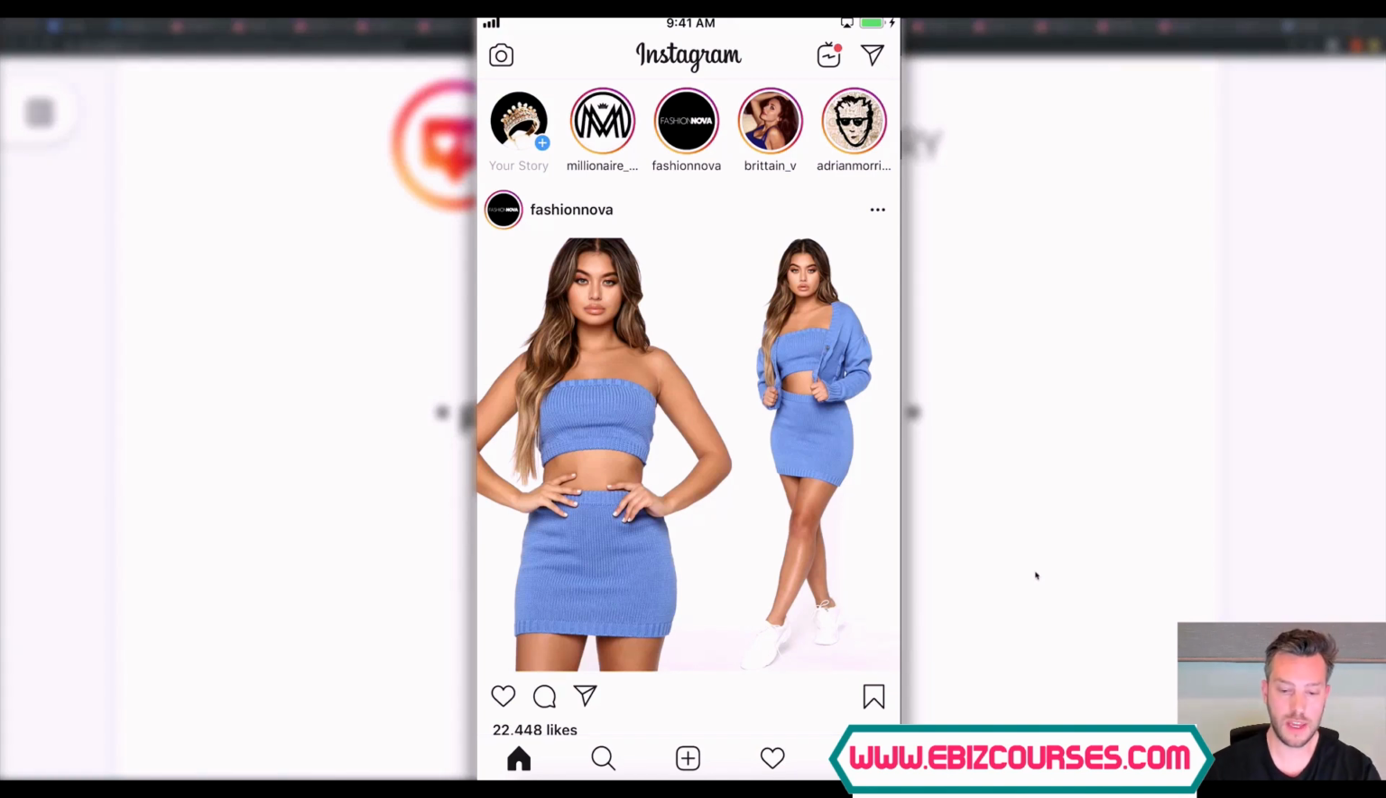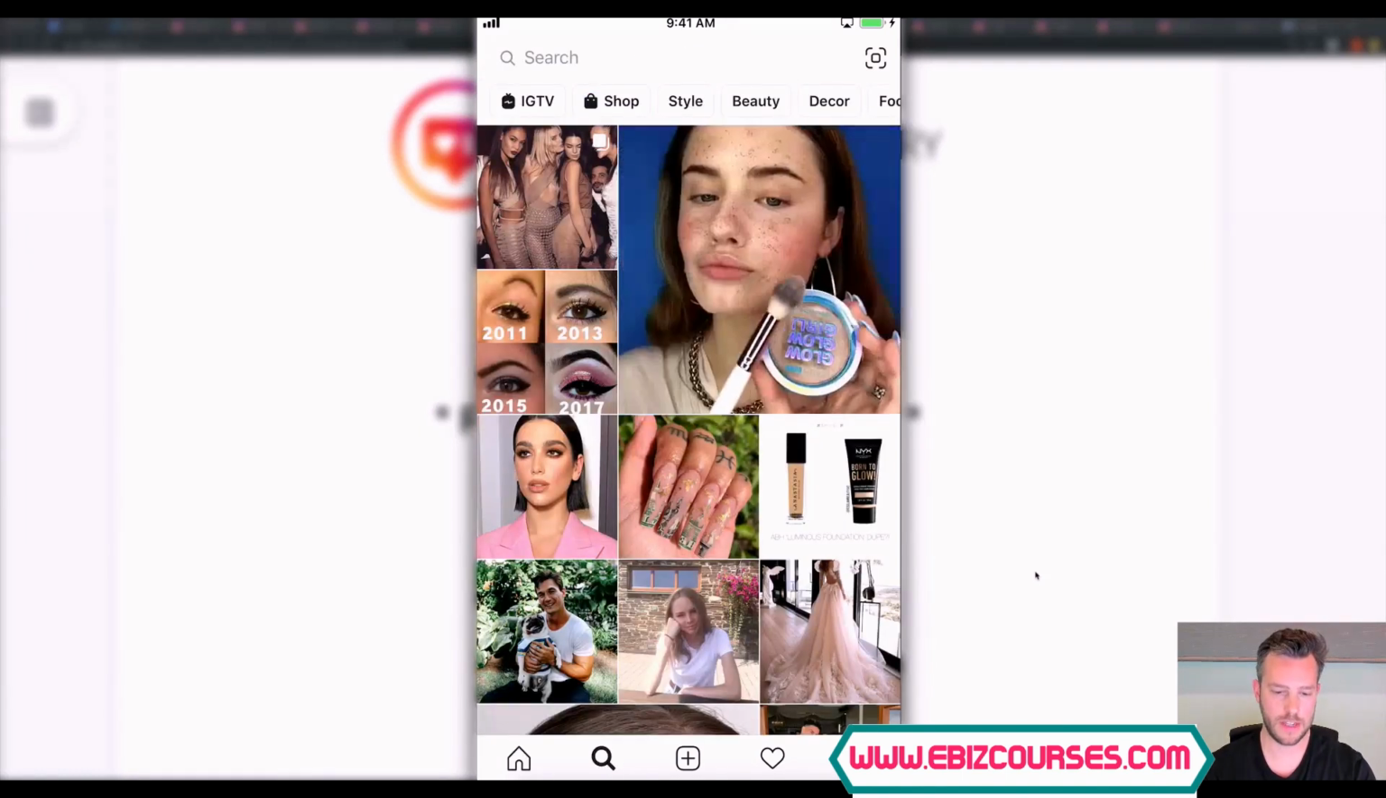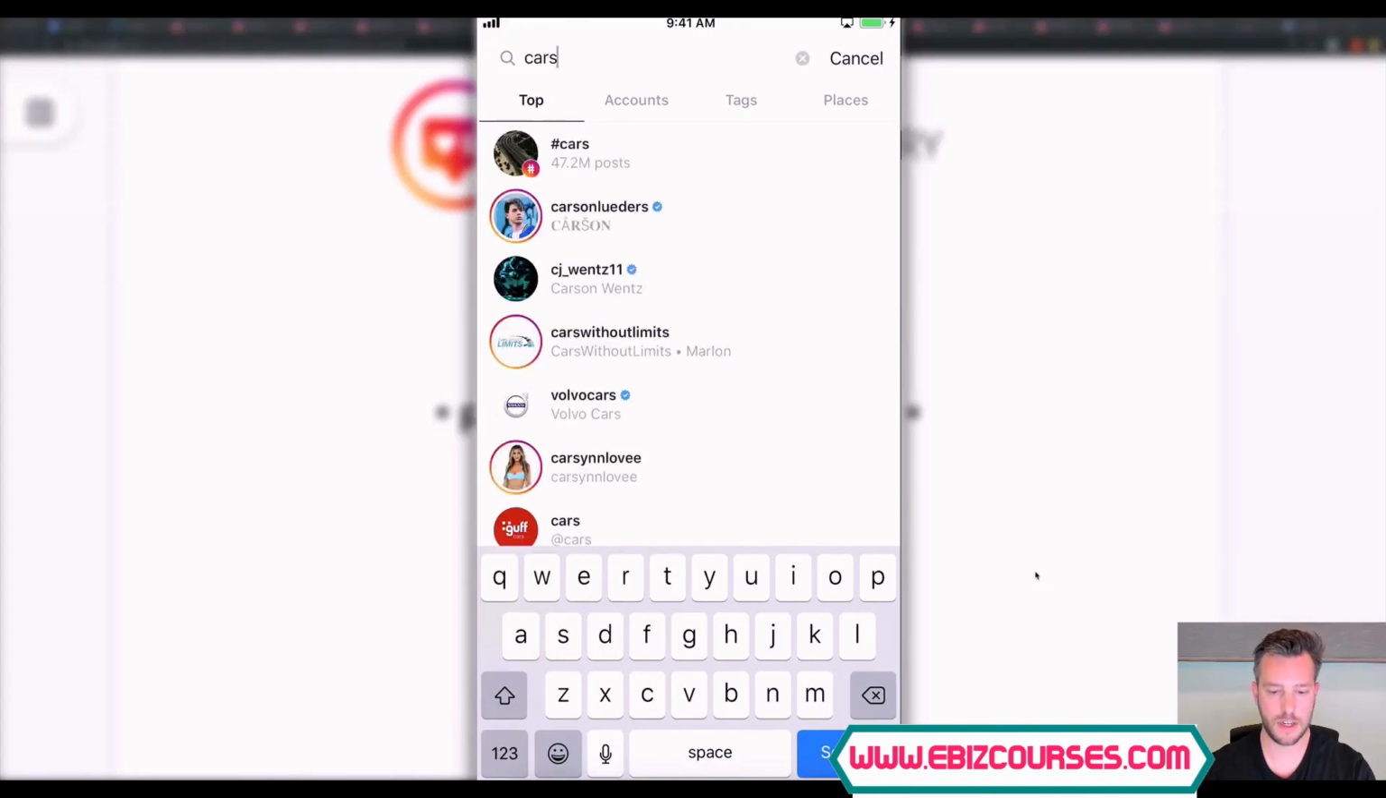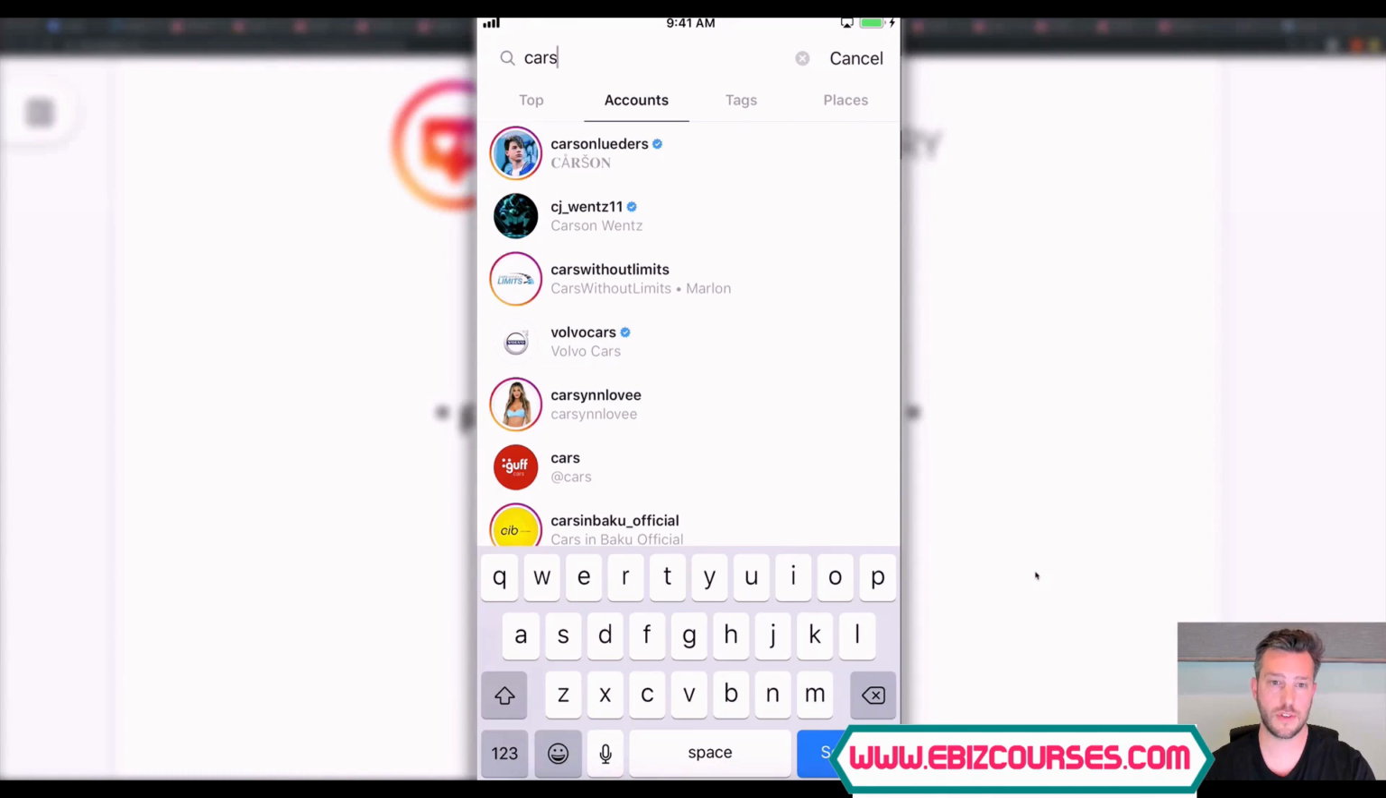One of the key things you need to know about doing stories is research. Research your niche. Look at what other people are posting and how consistent and congruent their content is on their Instagram stories. So how do you know if somebody has done a story? Let's come over here and type in, I don't know, cars, and look at accounts. How do you know if somebody has a story or not?